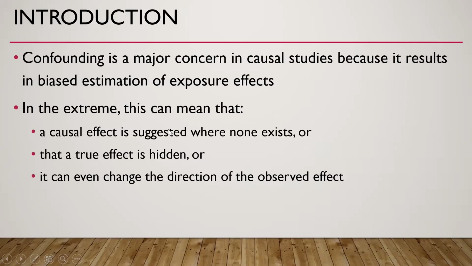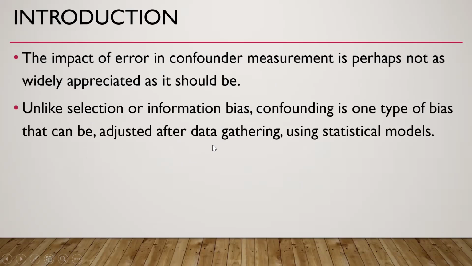Confounding is a major concern in causal studies because it results in biased estimation of exposure effects. In the extreme, this can mean that a causal effect is suggested where none exists, or that a true effect is hidden, or it can even change the direction of the observed effect. The impact of error in confounder measurement is perhaps not as widely appreciated as it should be. Unlike selection or information bias, confounding is one type of bias that can be adjusted after data gathering using statistical models.